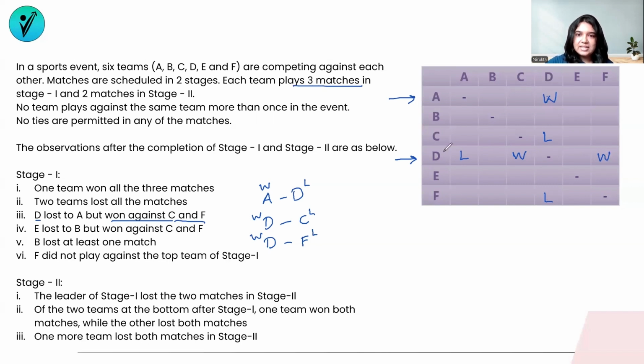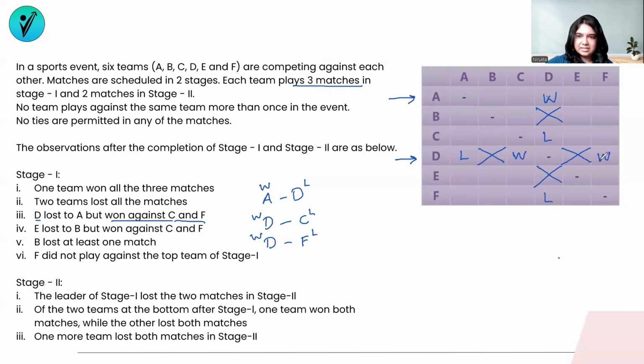Which means D has completed all the 3 matches in stage 1, which clearly means that D does not play with B in stage 1, and D does not play with team E in stage 1 either. So D is completely done, and D and B do not play. That means I'm going to cross out B and D as well, because this match did not happen in stage 1. And I'm going to cross out the match between E and D also. E and D are not playing in stage 1.